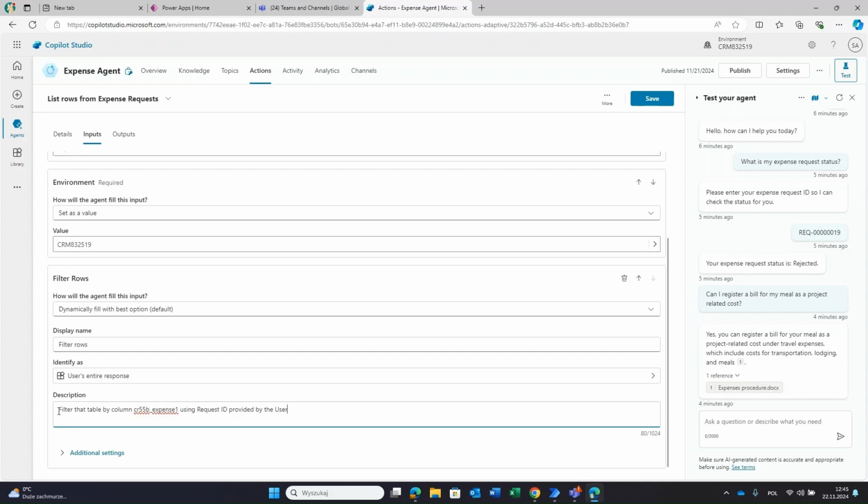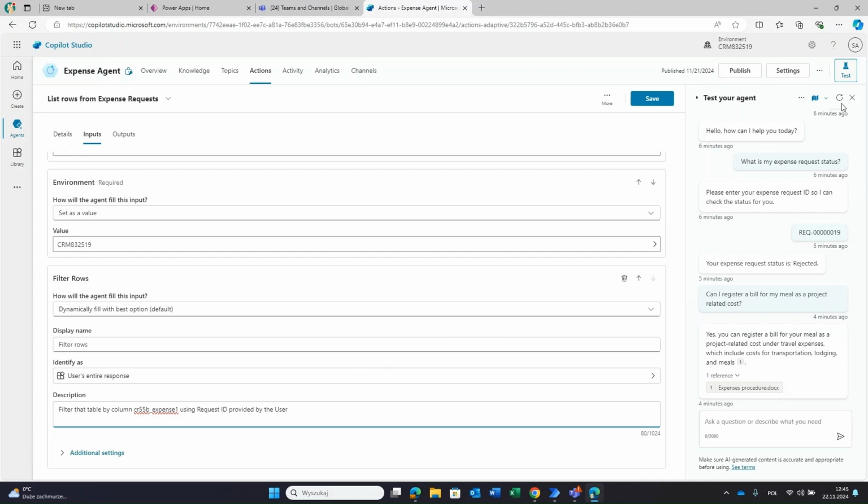And again, look at the description. It's a prompt for AI. So when I was trying to put here a formula, like filter and so on, he was not able to understand it. Yeah, so it needs to be like a description, like you would explain it to a human. Yeah, something like that.